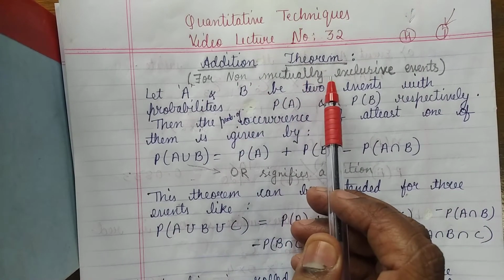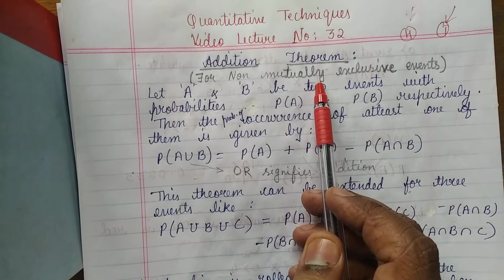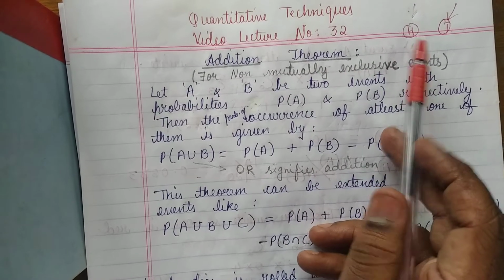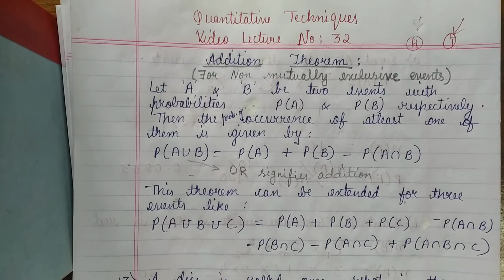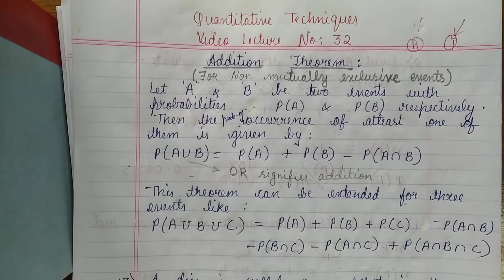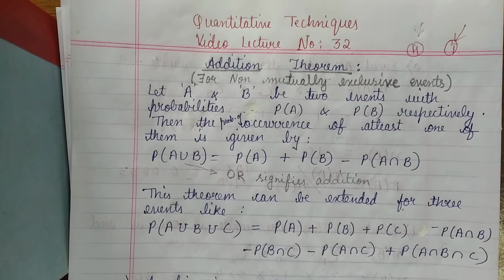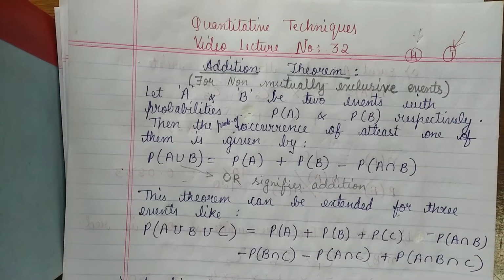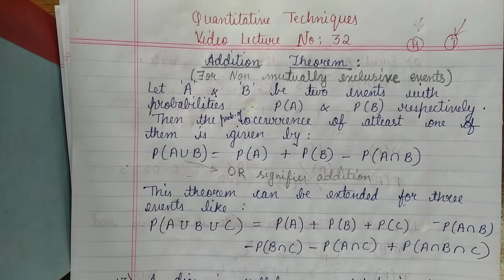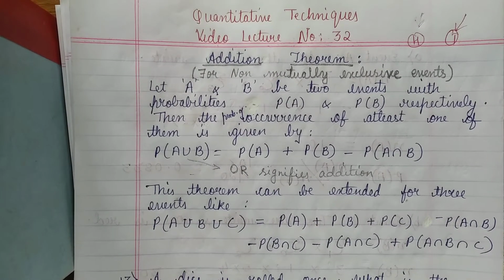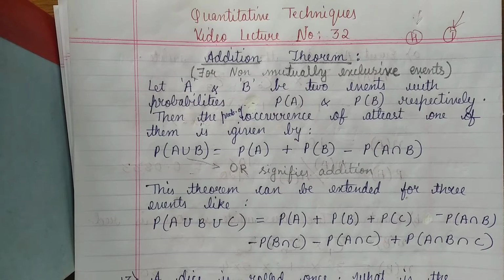Now we are talking about non-mutually exclusive events. Non-mutually exclusive events are those events which are not mutually exclusive. That means if one event happens, the other event can also happen. For instance, the last two digits of your registration number are less than 50 and it is an even number. Can both happen at the same time? Yes. Your registration number can be less than 50 also, that is, the last two digits I'm talking about, and it can also be an even number. Both can happen at the same time. So this is an example of non-mutually exclusive events.